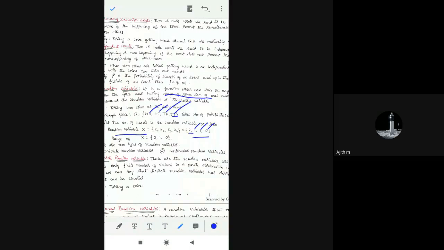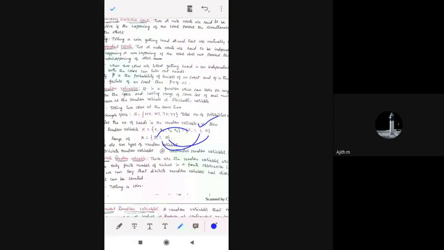and also you should represent the range of set of some real values. That is nothing but range of random variable X is equal to, capital X represents the random variable. So range of capital X or range of random variable X is equal to range. How to write means you should not repeat the cases. So 2 we have once and we wrote it, and here 1 we have for 2 times, and you need to write it for only 1 time. Then 0 1 time I wrote it, correct? So you should not repeat the cases. So if 2 is repeated for 3 times, 4 times, then we should write it at once. So that is the range of random variable.